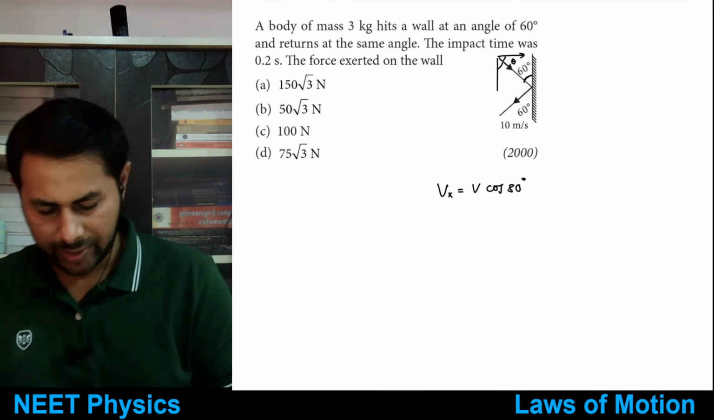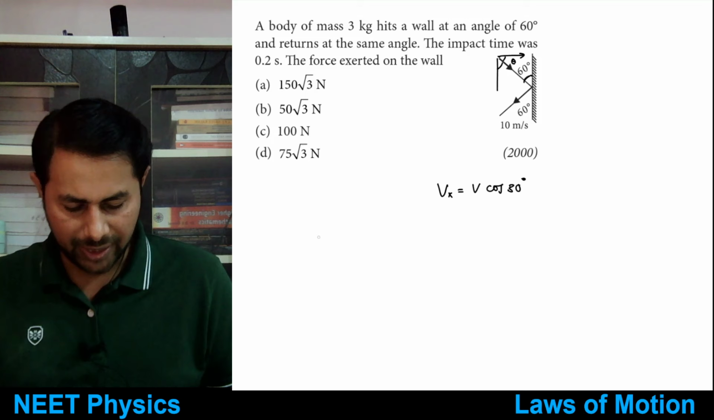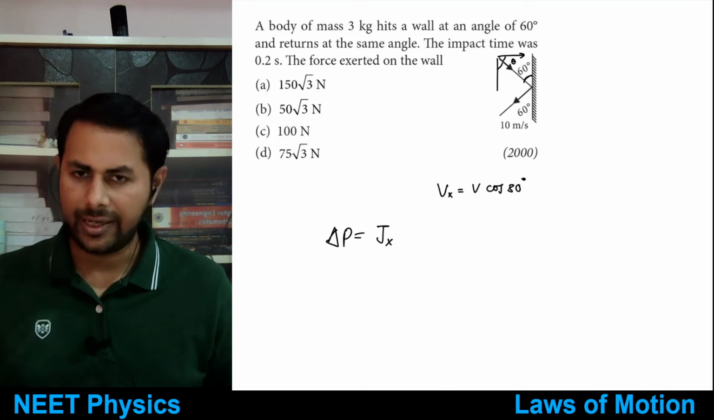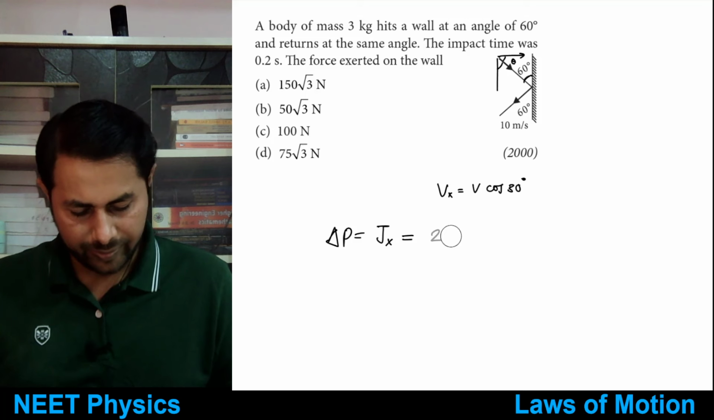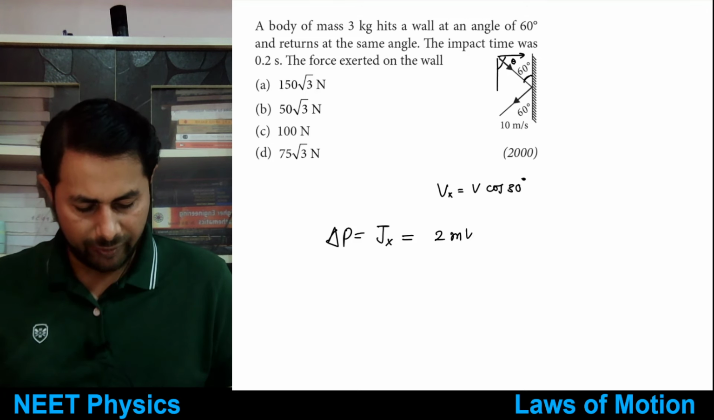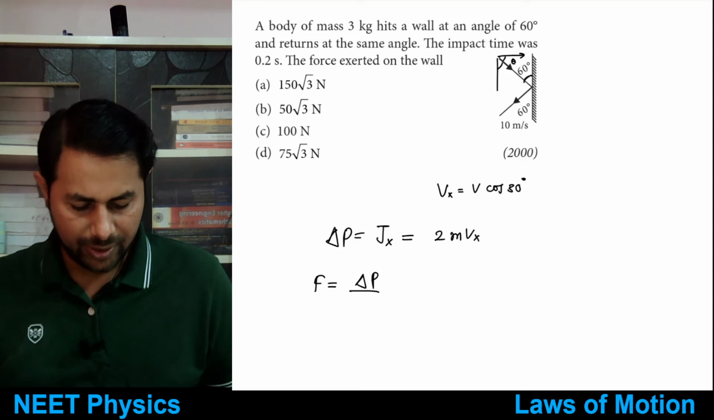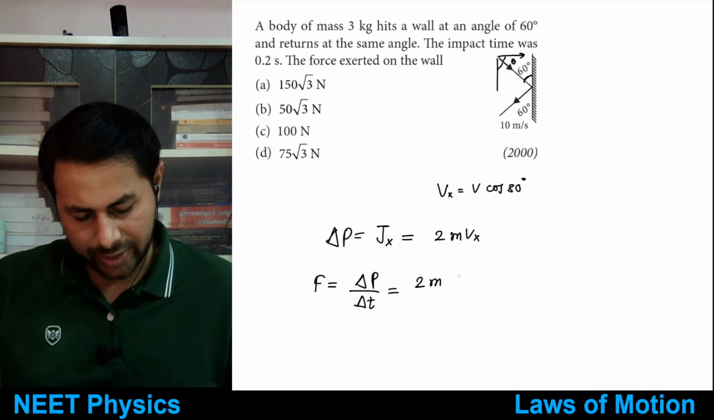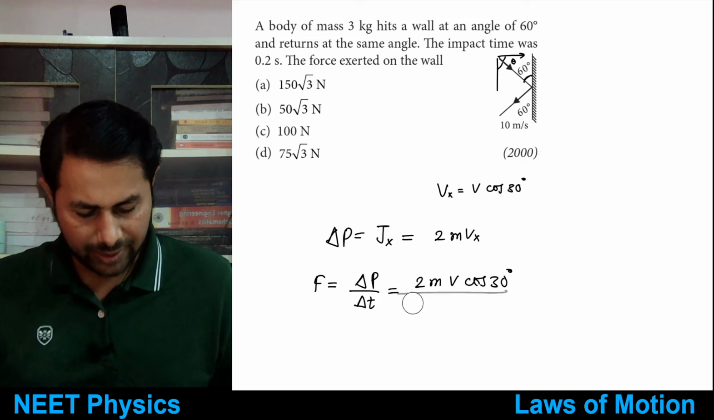Right, and how much is the impulse? You don't want impulse, you want change in momentum, which is equal to J. It's in the x direction, so Jx is equal to 2 times mvx. And therefore force is equal to delta p by delta t, that is 2 times mvx, where Vx is V cos 30, divided by time.